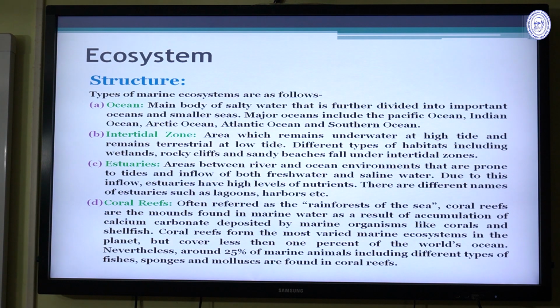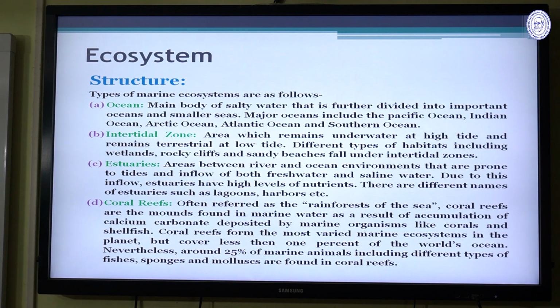Then the structure types of the marine ecosystems. One of the marine ecosystems is the ocean. The marine body of salty water is further divided into important oceans and smaller seas. Major oceans include the Pacific Ocean, Indian Ocean, Arctic Ocean, Atlantic Ocean and Southern Ocean.